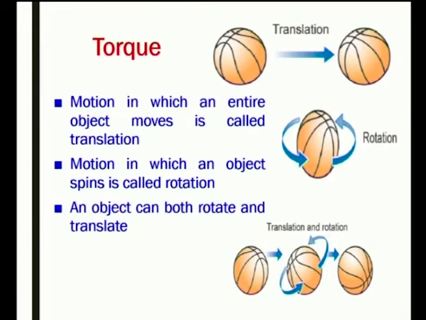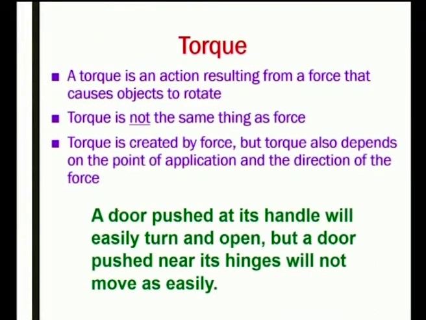Again, I can give you more explanations on the effect of the torque, the unit of the torque, and what torque actually is. Motion in which an entire object moves is called translation. Motion in which an object spins is called rotation. An object can both rotate and translate. A torque is an action resulting from a force that causes an object to rotate. A torque is not the same thing as a force. Torque is created by force, but torque also depends upon the point of application and the direction of the force.